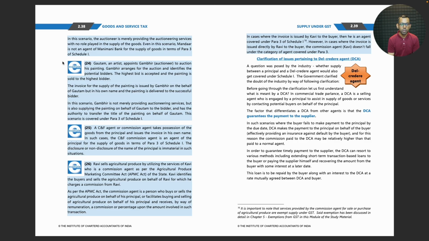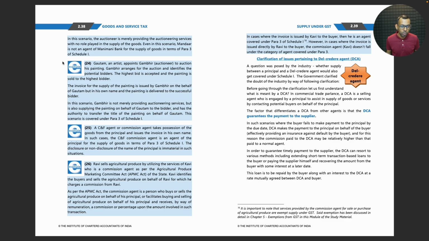A C&F agent or commission agent takes possession of the goods from the principal and issues the invoice in his own name. In such cases, the C&F commission agent is an agent of the principal for the supply of goods in terms of para 3 of schedule 1. The disclosure or non-disclosure of the name of the principal is immaterial in such situations.